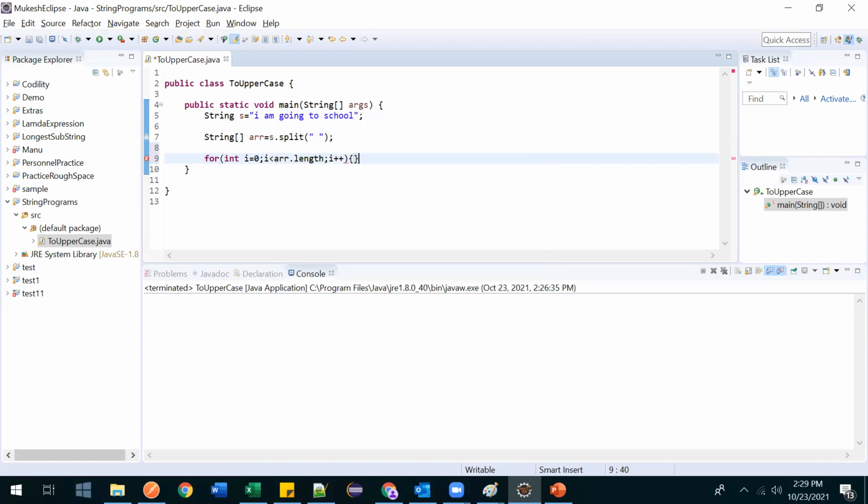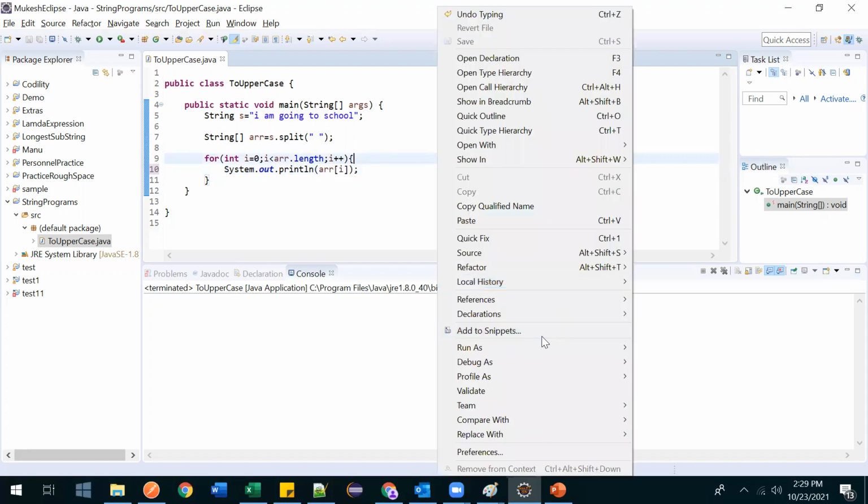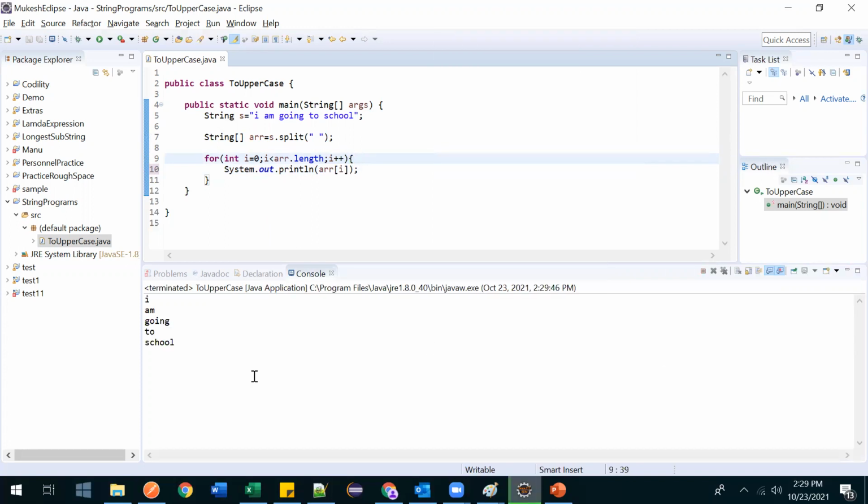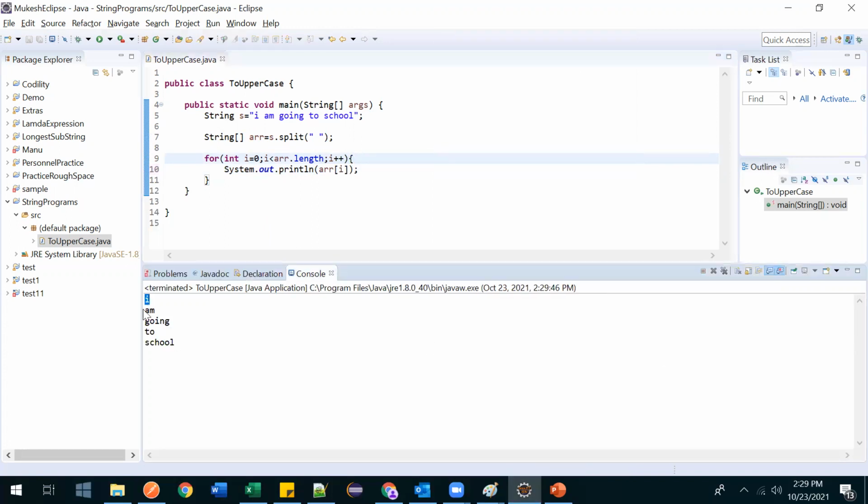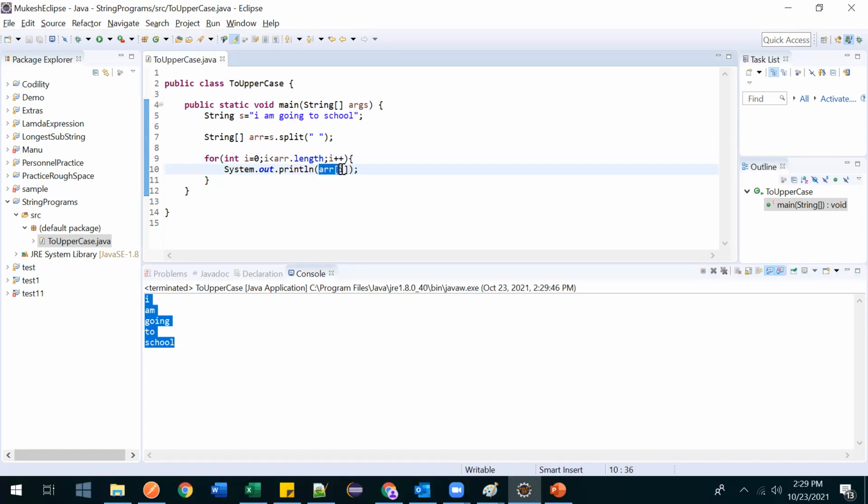Now see, in this array all the words are there. For example, if you want to see, let me print that so that you will be more assured that we are getting all the array elements. First it will take index 0, then second one, third one, based on whatever string will be there, it will take all the words. See, now first one was "I", "am", "going". So now every word we are having in this array.